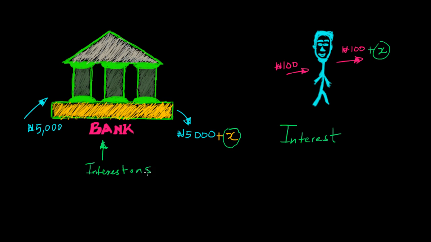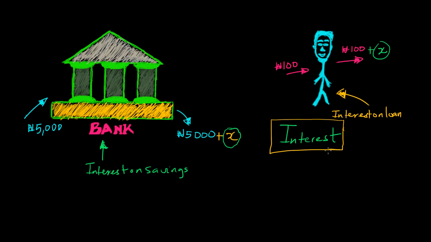While the interest paid for borrowing is called interest on loan. So the extra money that you either pay for borrowing or get for saving is called interest.